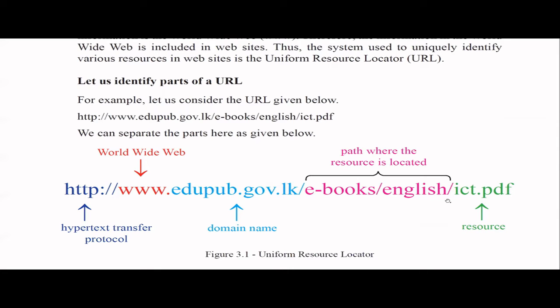And this part is basically where this particular resource is located, the path for this resource. So what is the resource? This is the resource, ICT.pdf. So my resource is a PDF file, and this is the place where it is. And this is the domain name. We will learn about something called top level domain in the next few minutes. That is actually LK. LK we call the top level domain. So this is the domain name and LK is the top level domain.